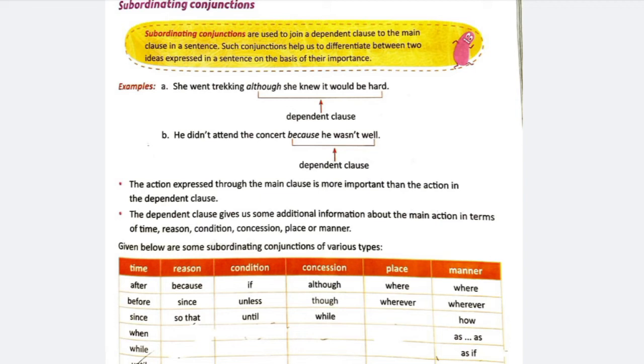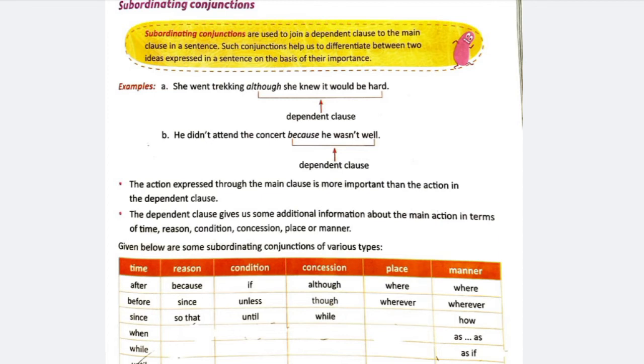Some of the subordinating conjunctions are, see if you can read: after, before, since, when, while, until, because, so that, if, unless, although, though, where, wherever.